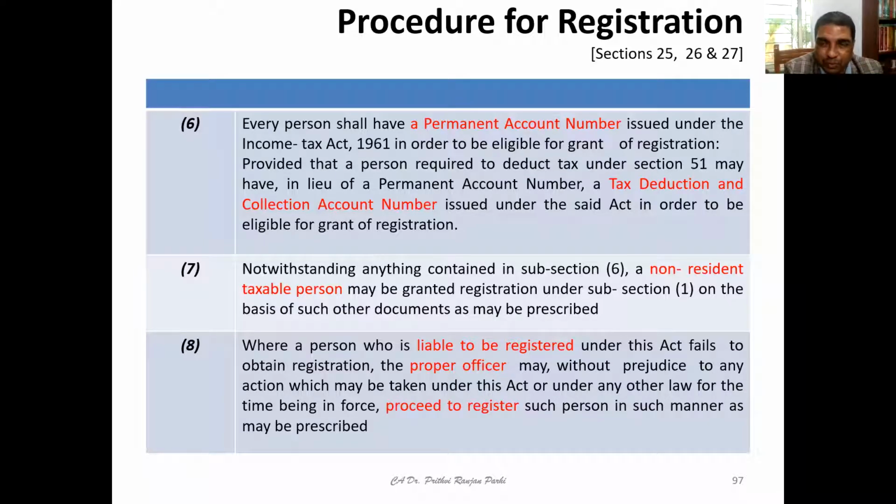Now, this provision says if someone is liable to be registered and has failed to obtain registration, the proper officer may proceed to register such person in a particular manner which may be prescribed. That means the officer can himself get a person registered.